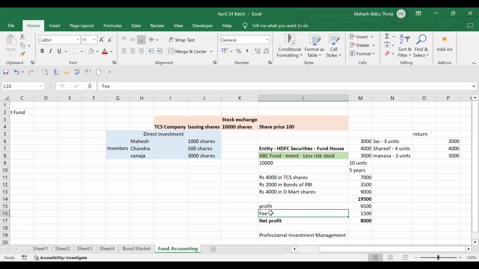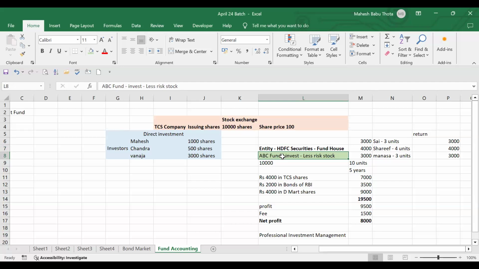This fees, is it an expense or income to these investors? For investors, it is expense. What about this fund? Income. What about HDFC Securities? Income. How can it be income for these two? There should be income for only one, right? Either it can be for the ABC fund or HDFC Securities. The ABC fund is a part of the fund house.